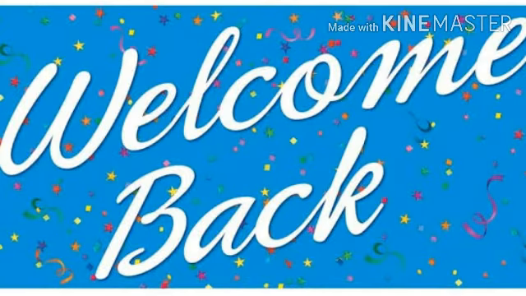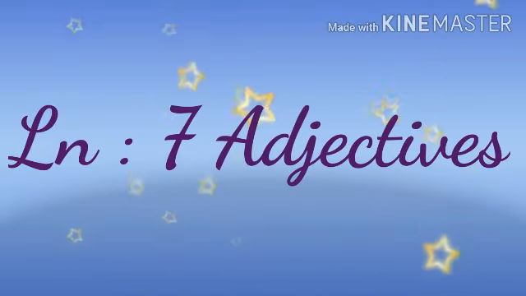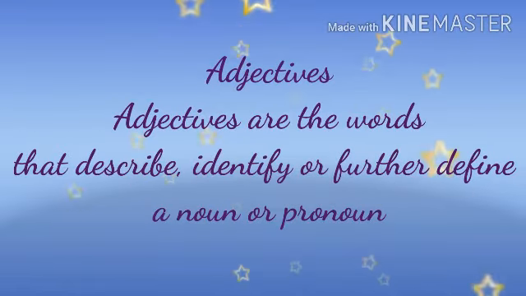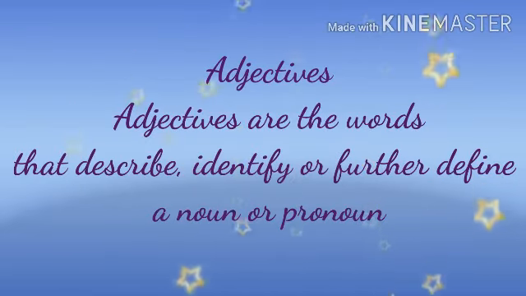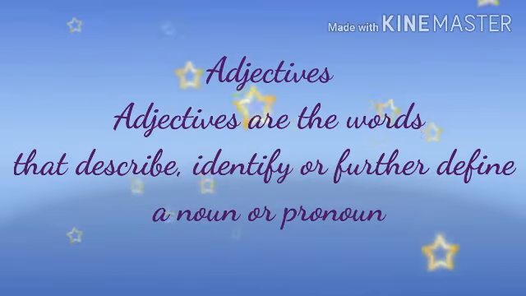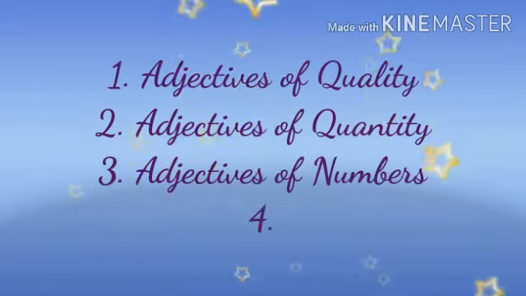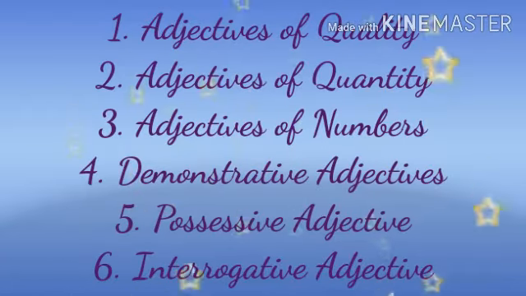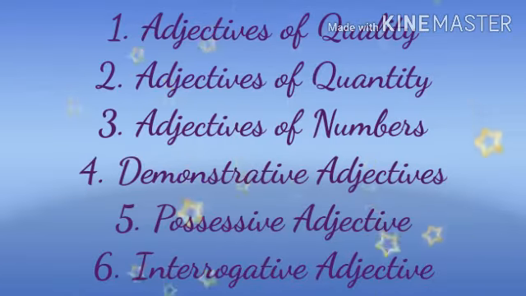This is your Jessica ma'am once again here with a new lesson from your grammar book, lesson number 7, and the lesson's name is Adjectives. We have already learned about adjectives in our previous classes, that adjectives are the words that describe or identify or further define a noun or a pronoun. So my dears, these adjectives are of several types. They are adjectives of quality, quantity, numbers, demonstrative adjectives, interrogative adjectives, and possessive adjectives.